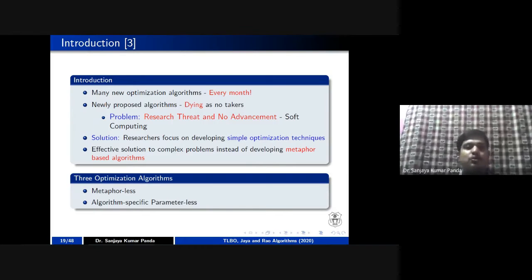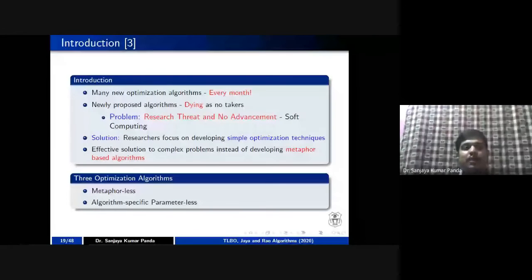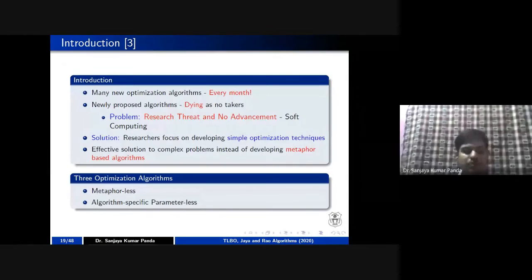This results in two things. One is that it leads to a research threat, because people are developing new algorithms, but nobody is using them to carry out further work, right? Everybody nowadays designs hybrid algorithms to show better performance, but nobody looks at how we can improve a hybrid solution with another hybrid solution, right? So the first one is that there is a research threat. The second one is that there is no advancement in the field of soft computing.